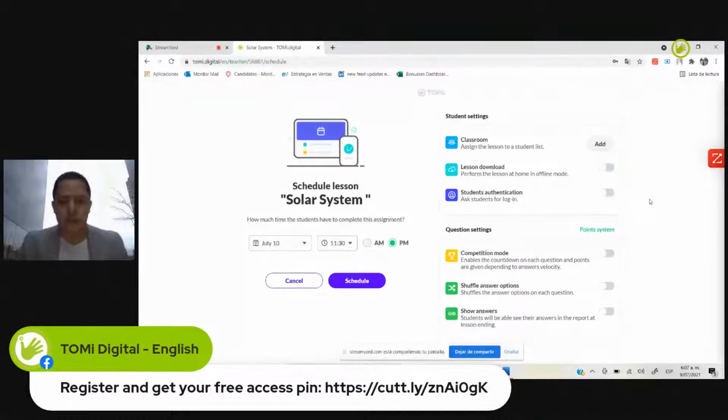Perfect. Here I have the most important feature of the programming aspect, which is how much time the student has to complete this assignment. When I schedule the class via the TOMi Digital platform, I can, as a teacher, let them do the exam up until a certain date and hour.